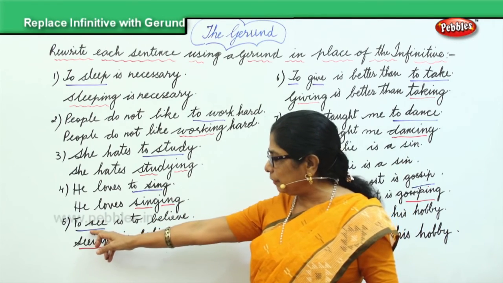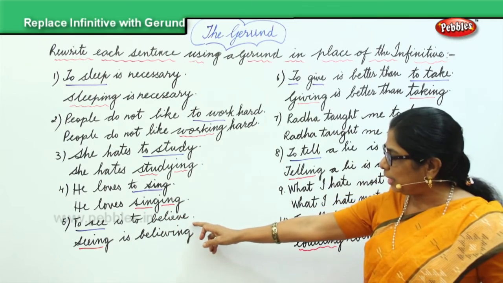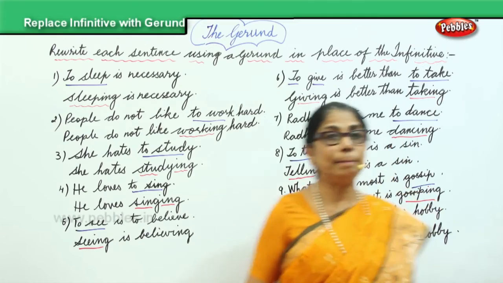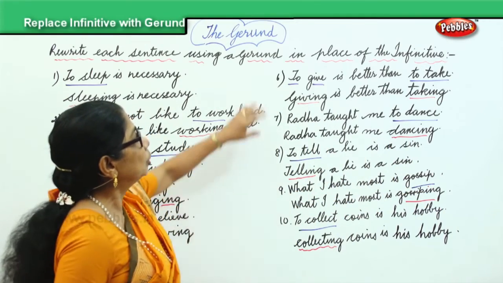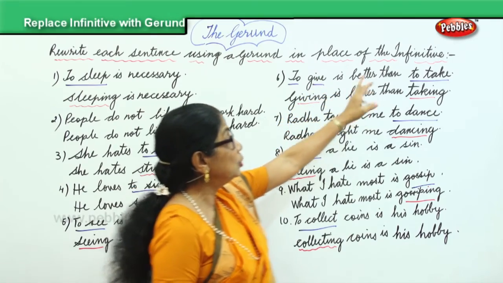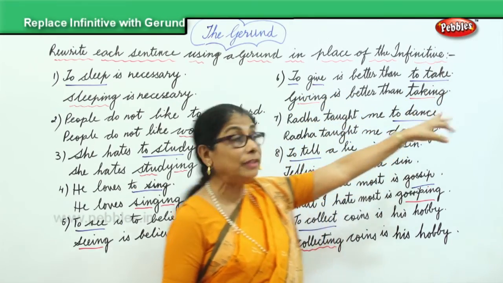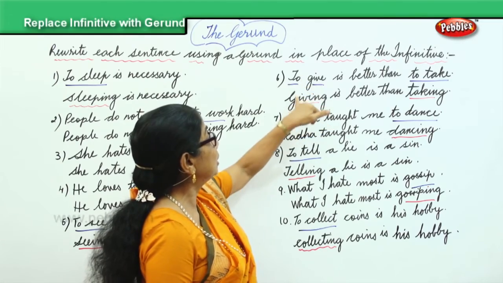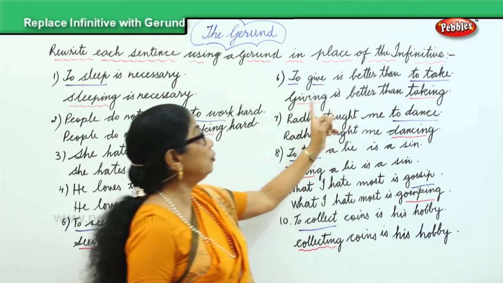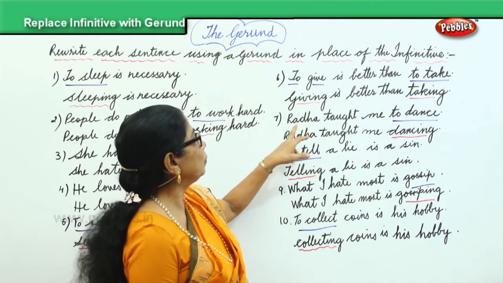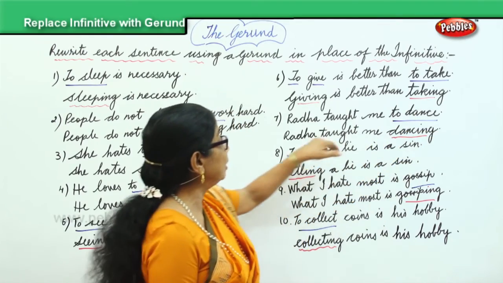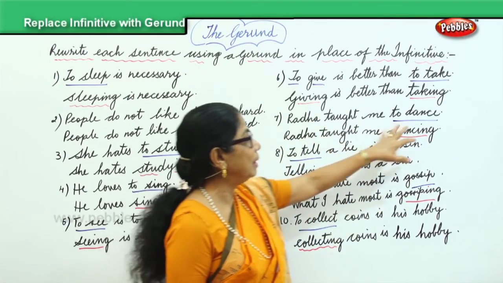To see is the infinitive. To see is to believe, and we change and make it a gerund. Seeing is believing. And here, to give is the infinitive. To give is better than to take. To take is also an infinitive. So we change it. Giving is better than taking. We have two gerunds there. Radha taught me to dance. To dance is the infinitive. Radha taught me dancing.